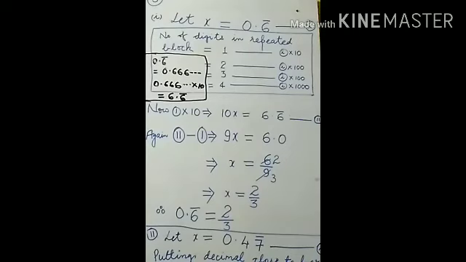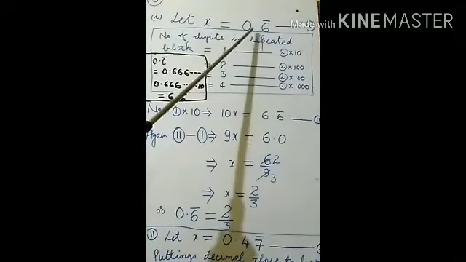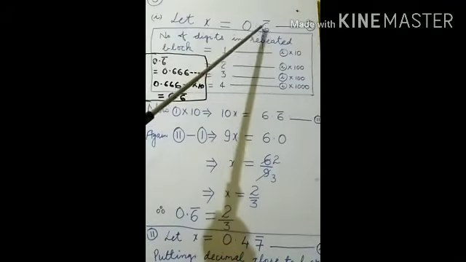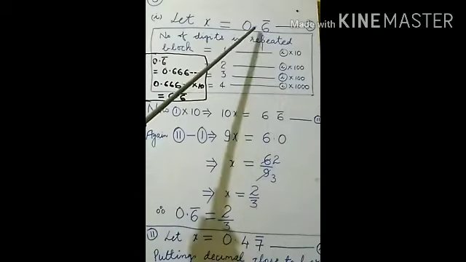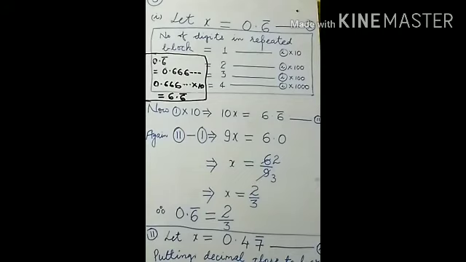First of all, we have to observe whether the point is just close to the bar or not. Now observe here, the location of the point is just close to the bar. If this type of condition is there, we try to observe how many digits are being repeated in the repeating block.